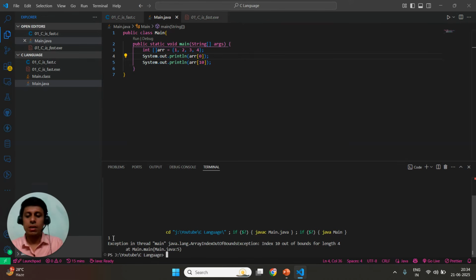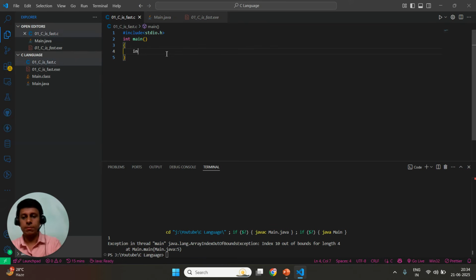So the first line prints 1. 1 means my element at ARR of 0, index 0, and the second line prints array out of bound exception. So 10 is out of bounds. It doesn't come in the length 4, so it gives me an exception. Let's see what happens in C if you're doing the same.